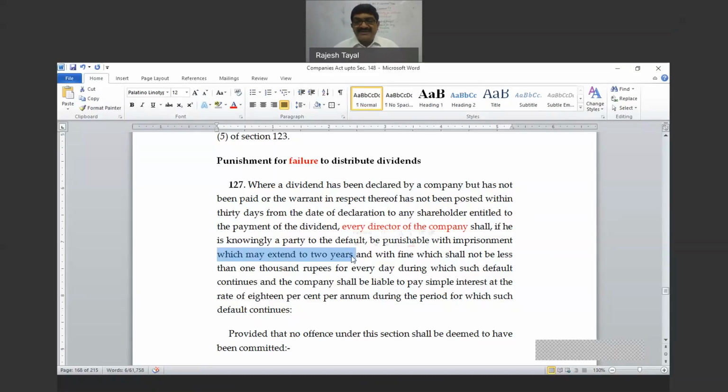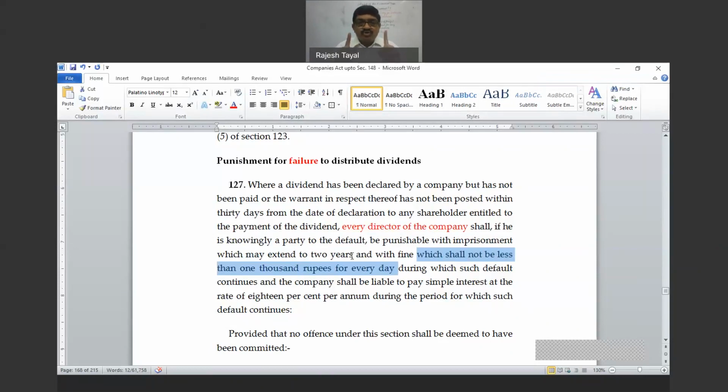Okay. Now see the next line that will give you further explanation, which shall not be less than 1,000 rupees for every day. Now this 1,000 is minimum. What can be maximum? What can be maximum fine? No limit. Okay. So as far as imprisonment is concerned, they have given the maximum. As far as fine is concerned, it is given a minimum.